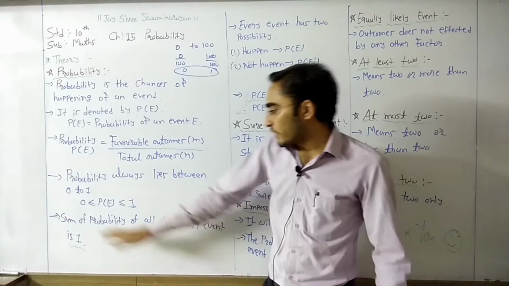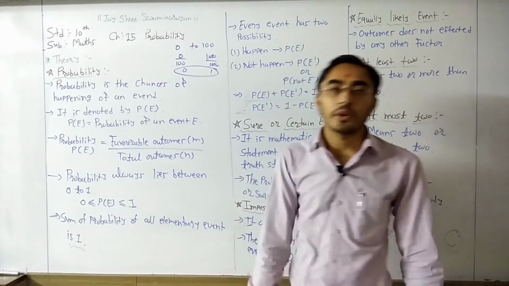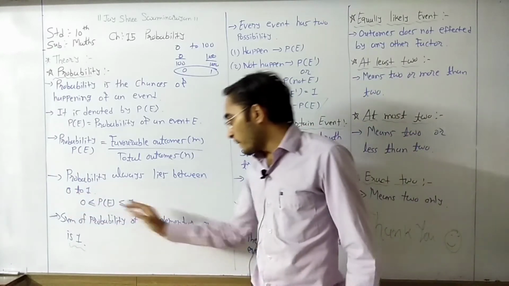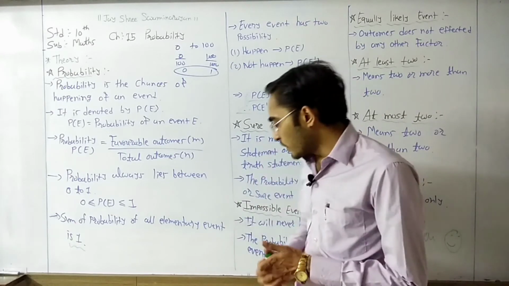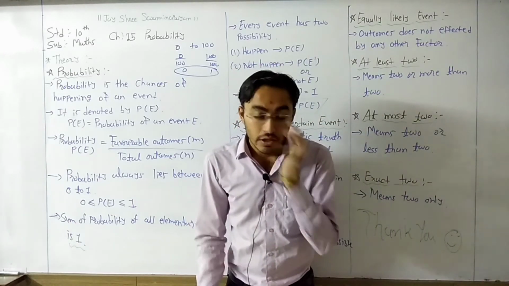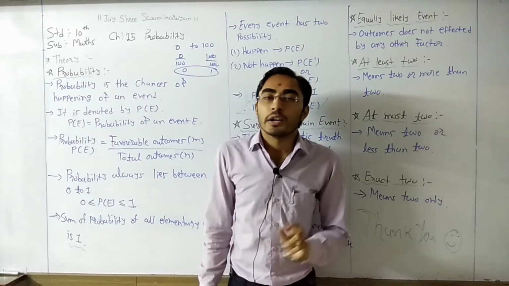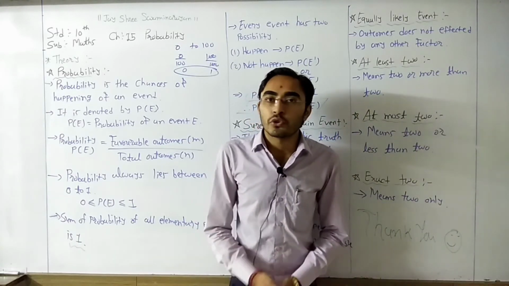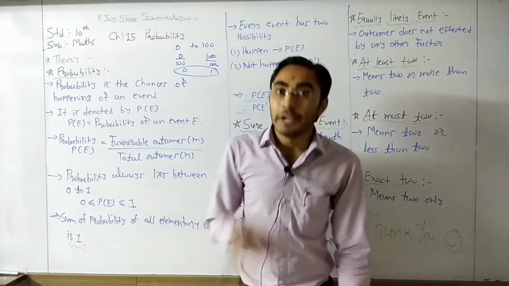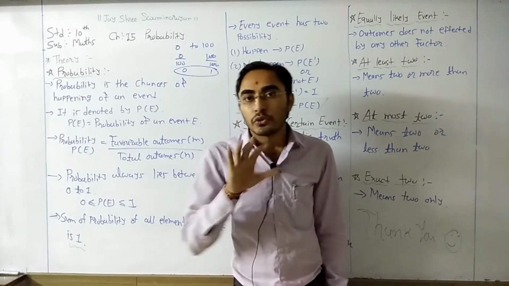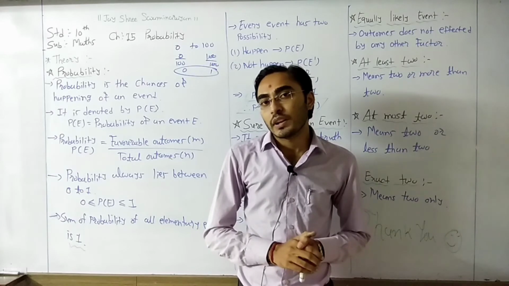After that, the sum of probability of all the elementary events is 1. Now again just take that example. If we toss a coin 5 times, and 2 times head comes, then alternately 3 times tail will come, right?